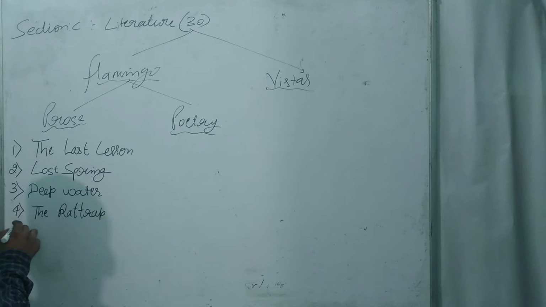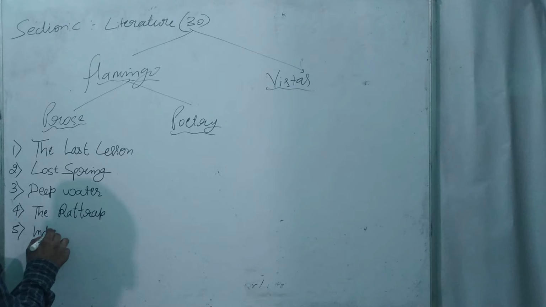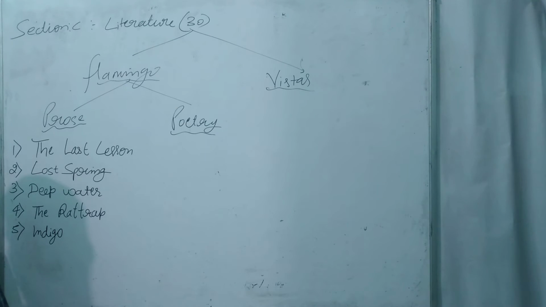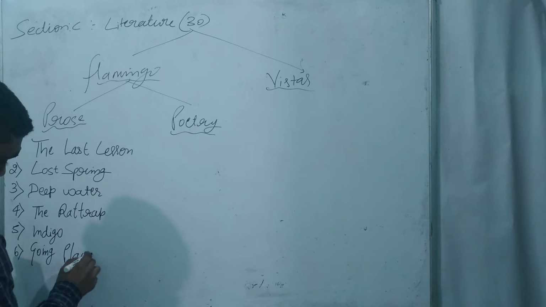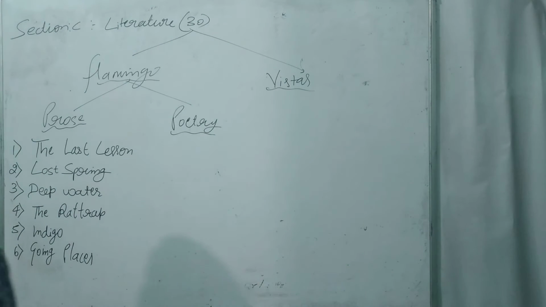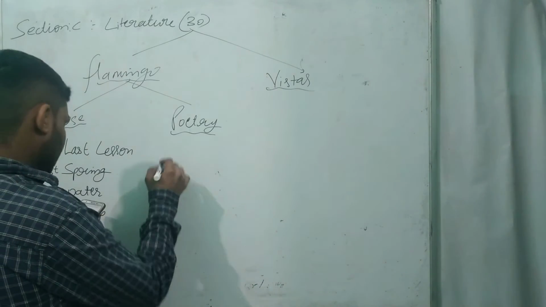Fifth, Indigo. Sixth, Going Places. These are the topics which are to be covered in prose, and the topics which are to be covered in